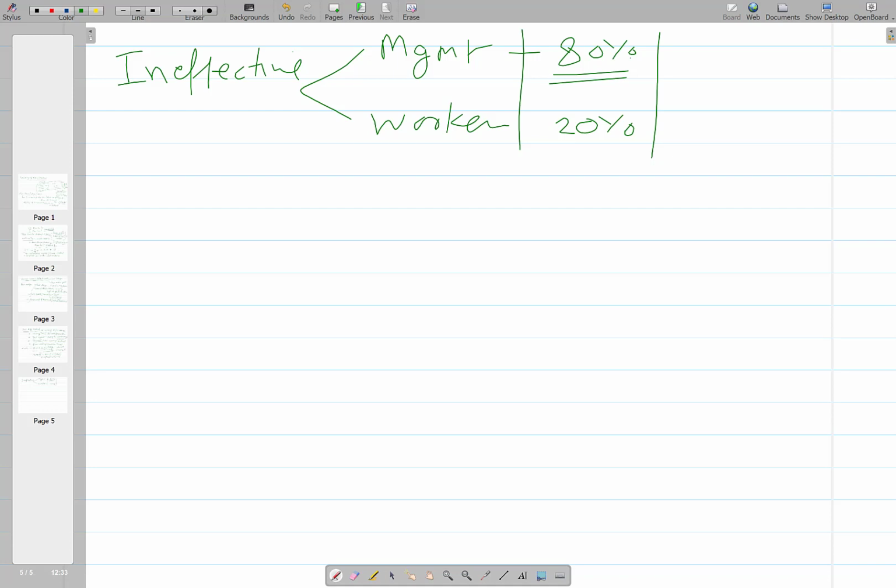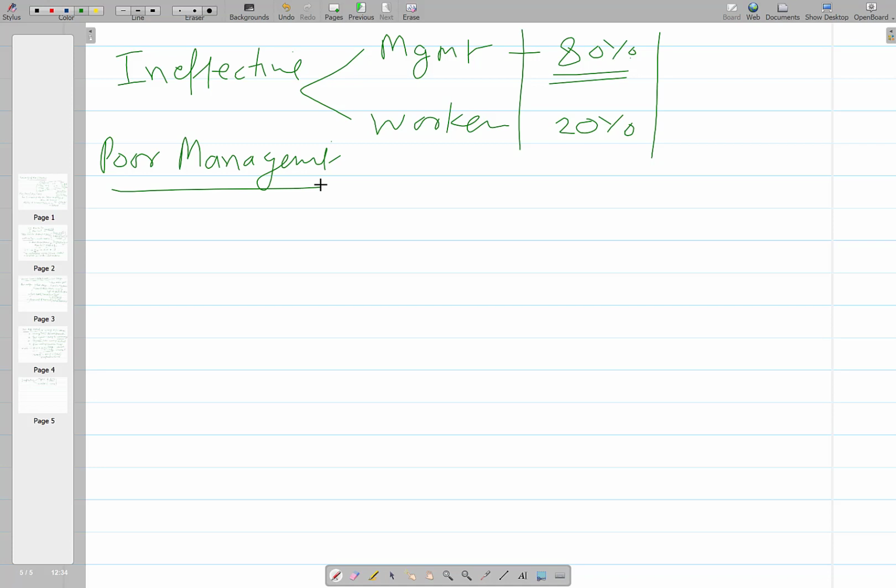So what are the factors associated with this ineffective time being caused by the management? There are too many factors associated with ineffective time caused by poor management.